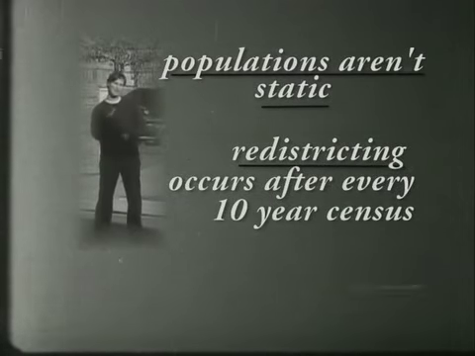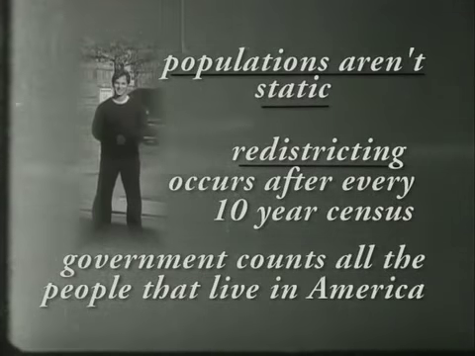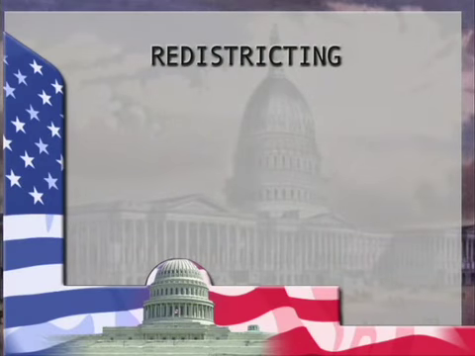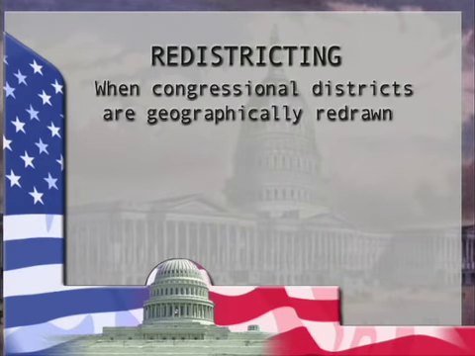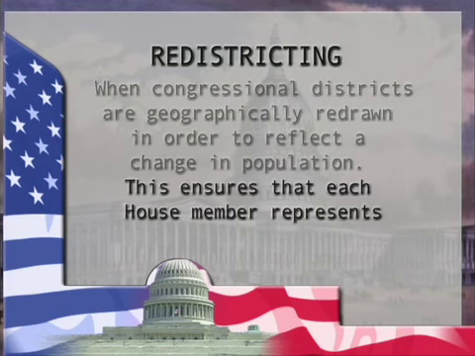Redistricting occurs after every 10-year census. That's when the government counts all the people in the United States. Our second complex term, redistricting, is when congressional districts are geographically redrawn in order to reflect a change in population. This occurs to ensure that each House member represents approximately the same number of residents.